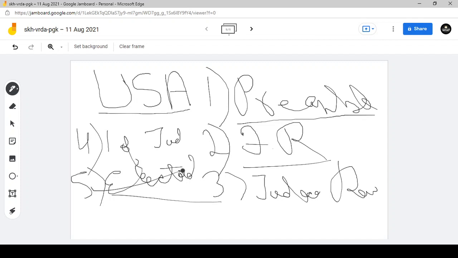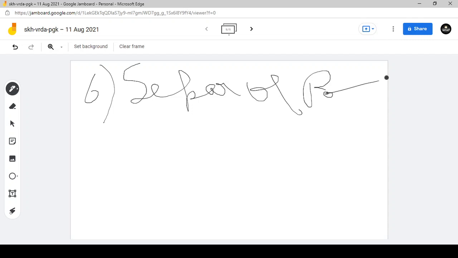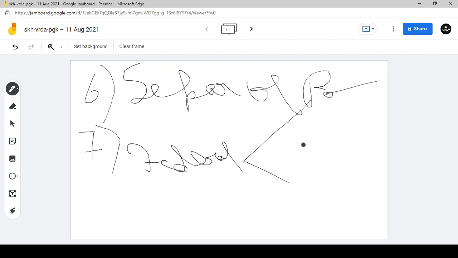So: preamble, fundamental rights, judicial review, independence of judiciary, electoral college, and then the separation of powers, which has also been borrowed from the USA. And the last is the federal structure. India has a federal structure. What is the meaning of federal structure here? The power has not been bestowed only in the center. The power has been distributed between the center and the state governments. Just see the latest example regarding the farm laws.